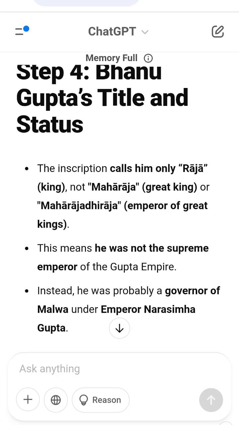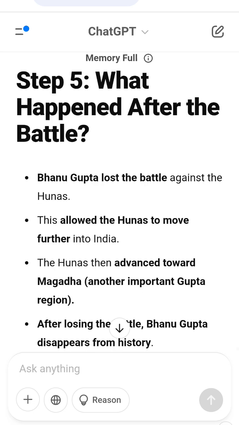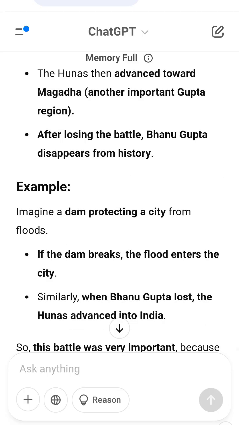Example: imagine a dam protecting a city from floods. If the dam breaks, the flood enters the city. Similarly, when Bhanu Gupta lost, the Hunas advanced into India. So this battle was very important because it allowed the Hunas to expand their control.